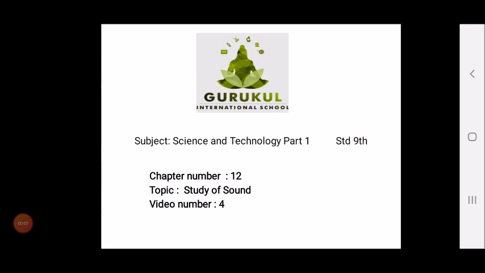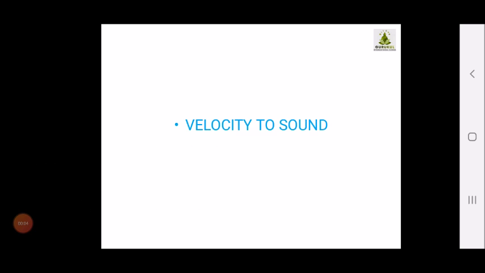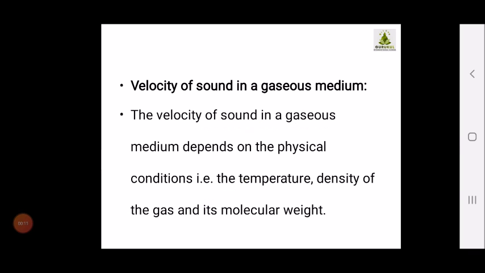Good morning students. Now we will be studying about the velocity of sound. We are continuing the next part about the velocity of sound. Now children, velocity of sound in a gaseous medium. First we are studying the velocity of sound in the gaseous medium. The velocity of sound in a gaseous medium depends on the physical conditions, that is temperature, density of the gas and its molecular weight.